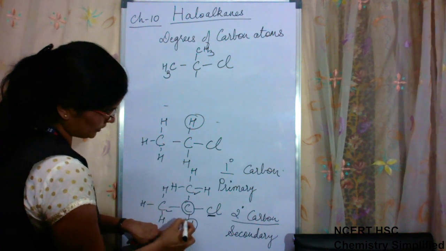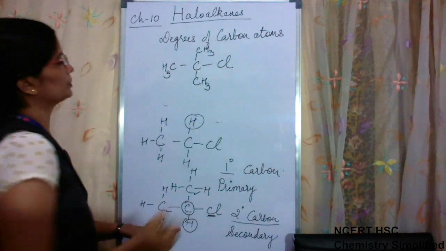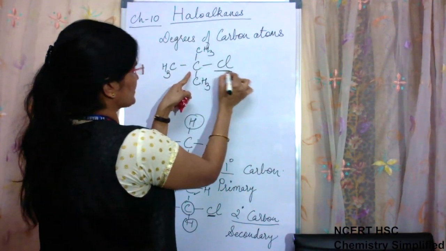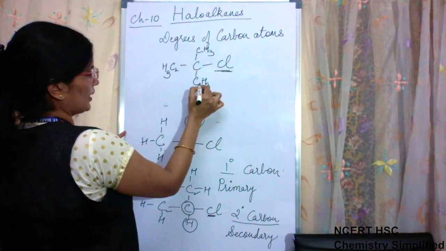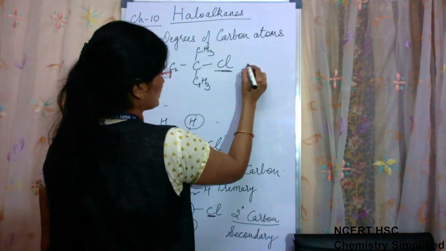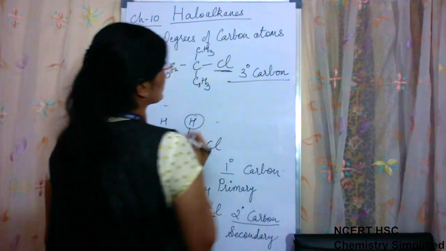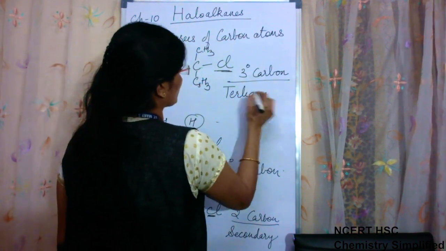So we are removing this hydrogen also and now putting here one more methyl group. Okay. So now the carbon atom which bears a halogen is attached to 1, 2 and 3 carbons. Hence this is 3-degree carbon, or we also call it tertiary carbon atom.